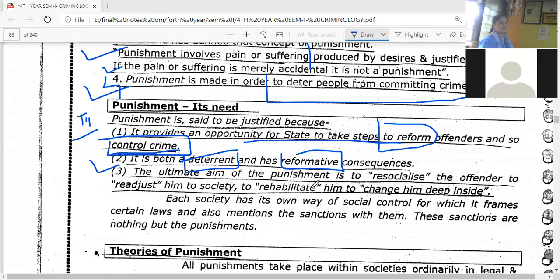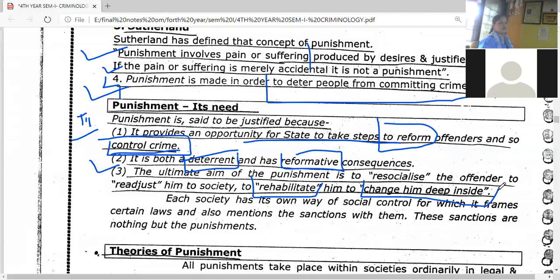That is okay. The ultimate aim of the punishment is to re-socialize the offender, to adjust him in the society and help him to rehabilitate. Offender को society में वापस rehabilitate करने के लिए and उसको बदलने के लिए punishment है. Change him deep inside. हाँ, from deep inside punishment wants to change that particular person.